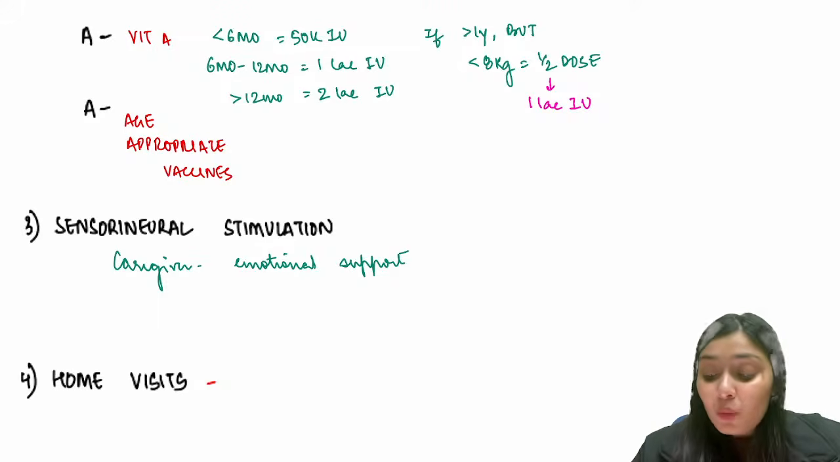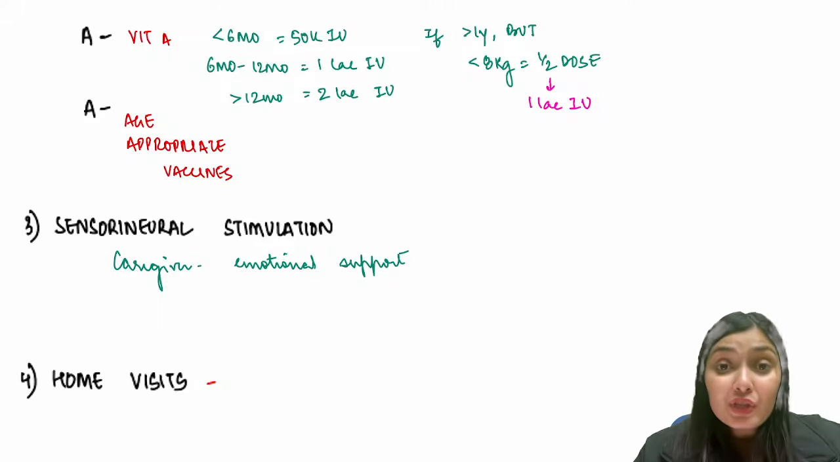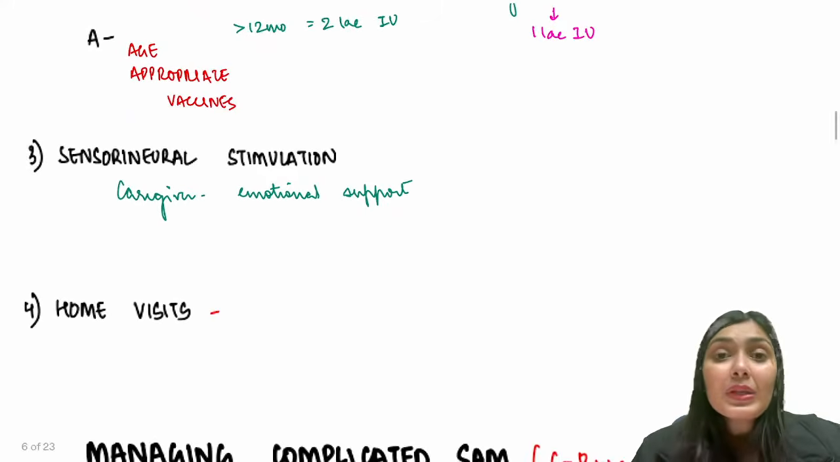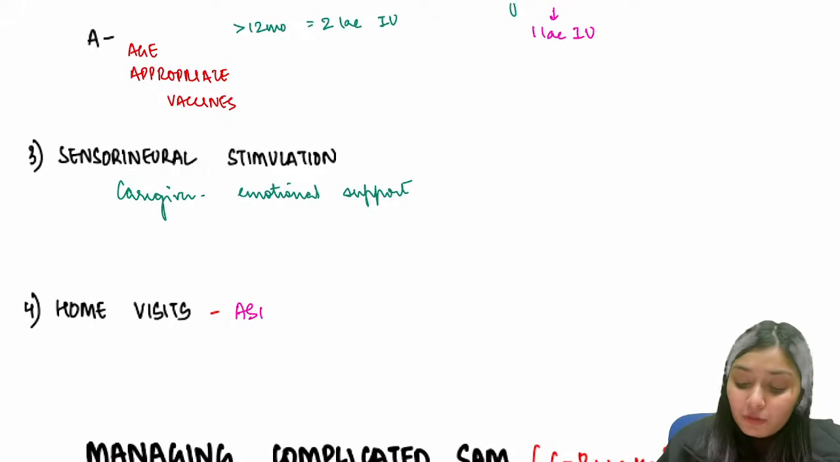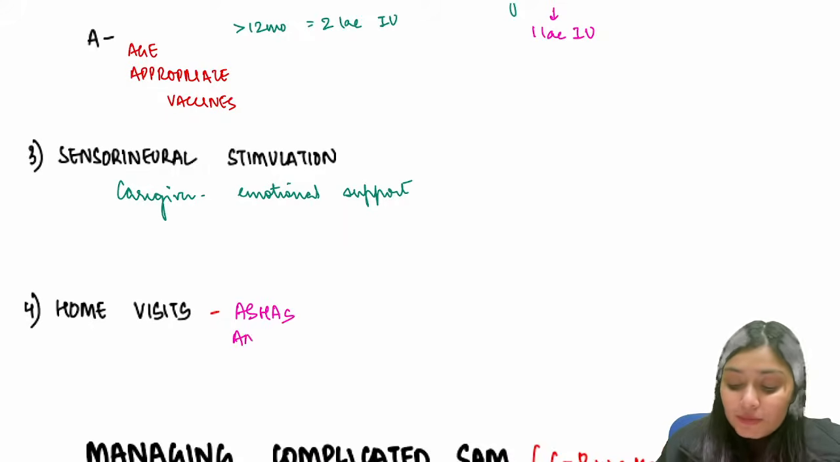And lastly, home visits. Because we are sending the child home, we want someone to follow up the child, whether this child is actually getting adequate nutrition, whether this child is gaining weight or not, how the child is holding up. So for that, we associate with Anganwadi workers, ANMs, Ashas that do the home visits and weigh the child, take the anthropometric measurements of the child, assess the nutritional intake of the child. So for that, we take the help of Ashas, ANMs, and Anganwadi workers.